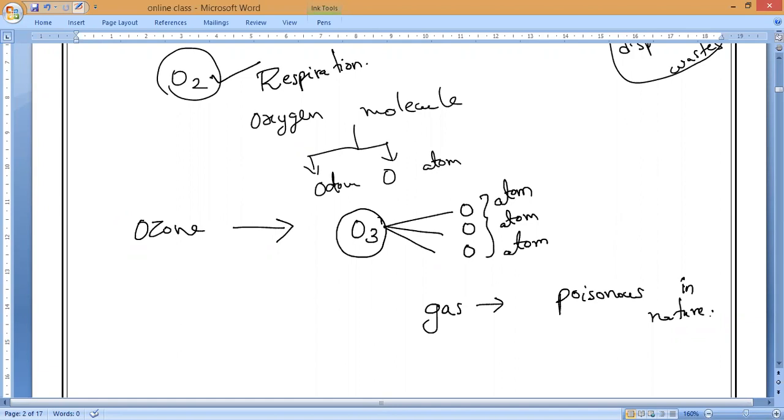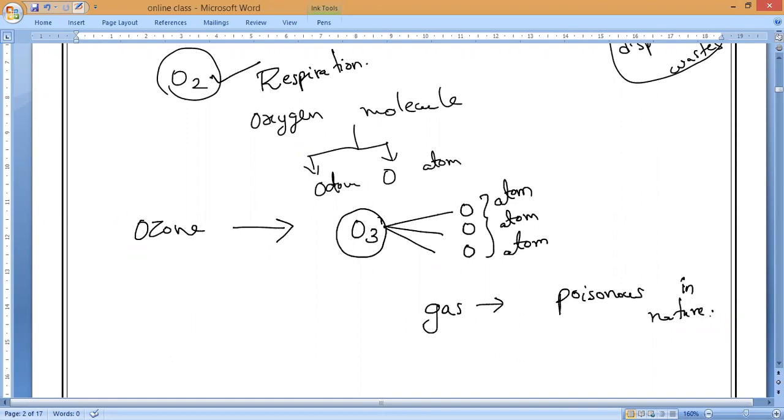Because of the action of ultraviolet radiation on oxygen gas, what will form? O3, the ozone layer will form. Now, high energy ultraviolet radiation, UV light coming from the sun, splits oxygen gas into free oxygen atoms so that it can form ozone. That is what you need to remember.